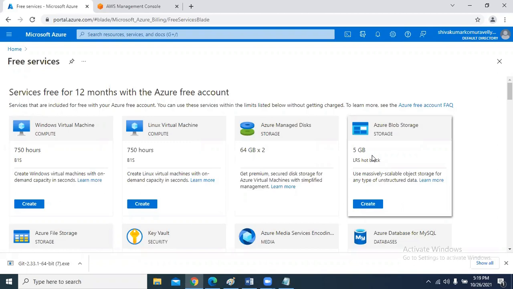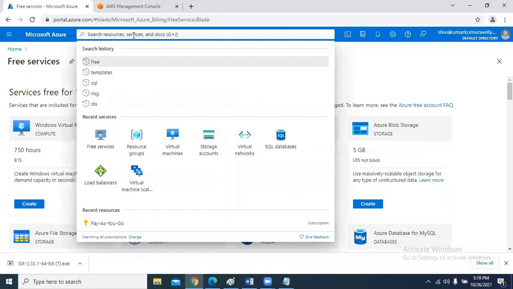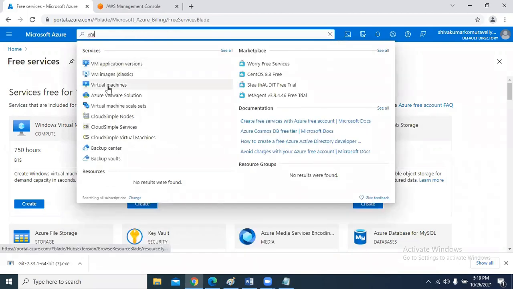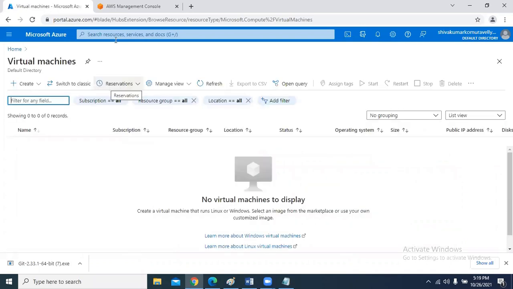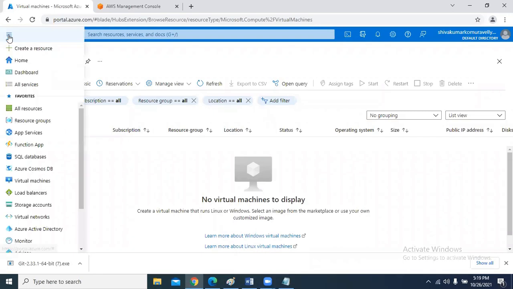Now suppose I want to create a virtual machine. You can just type VM here, or use virtual machines. This is one place from where you can select a service. And we have the favorites menu also. From the favorites menu, are you seeing all resources, resource groups, virtual machines? From here also we can select any resource: virtual machine, load balancer, storage account, virtual network. So anything you can create from favorites also.